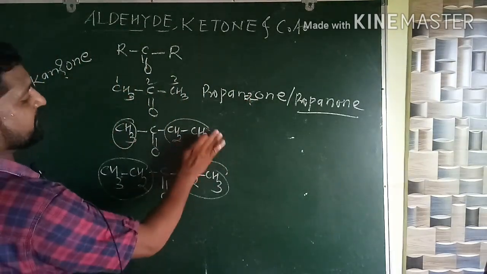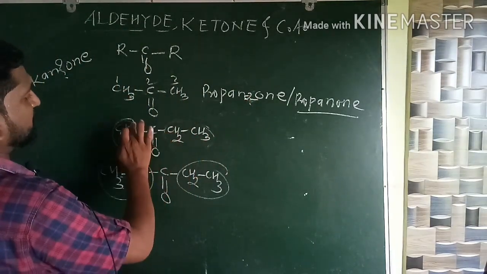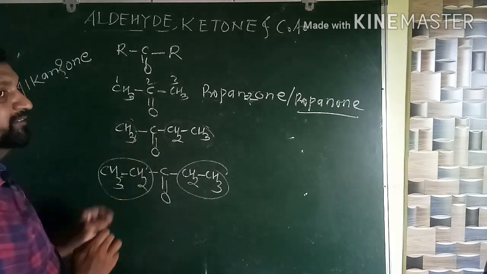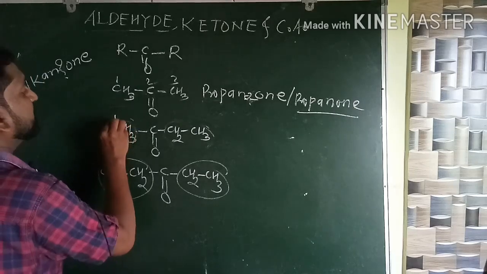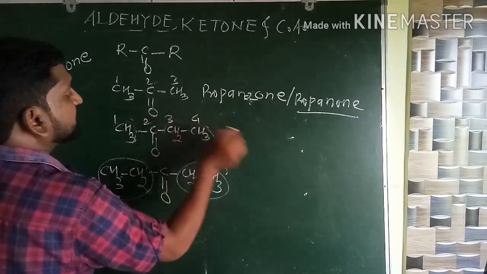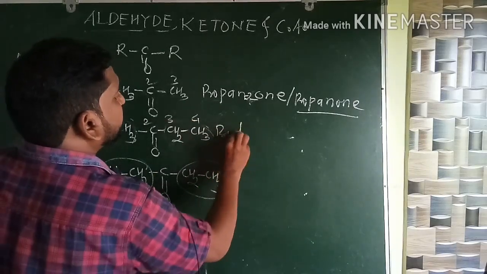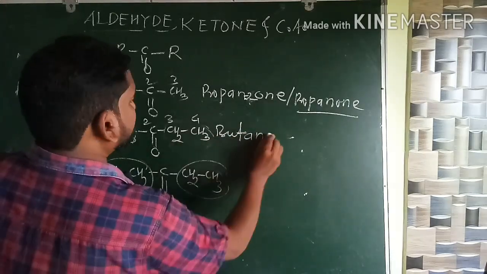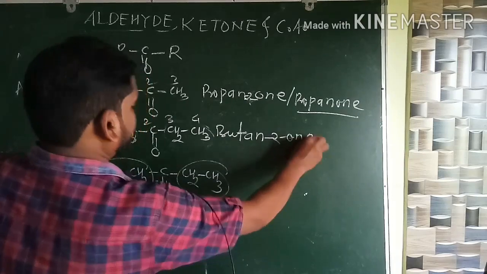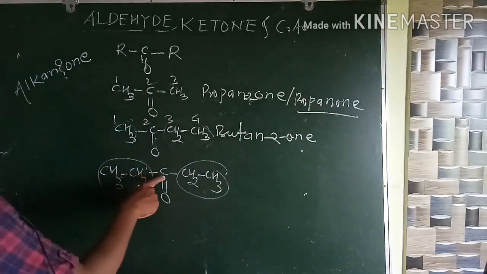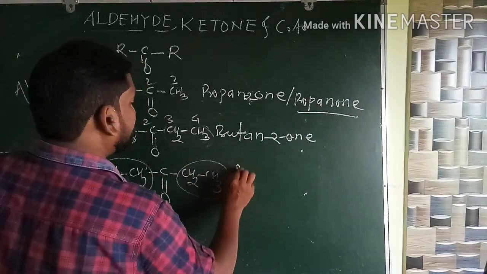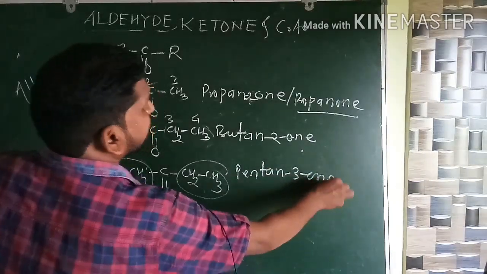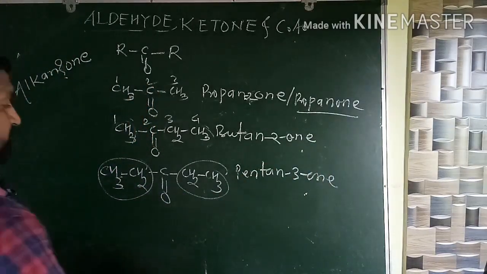Give numbering in such a way that the carbonyl carbon gets the least number. Therefore, 1, 2, 3, 4. It will become butan-2-one. Here 1, 2, 3, 4, 5, it will become pentan-3-one. In this way we have to write the name.